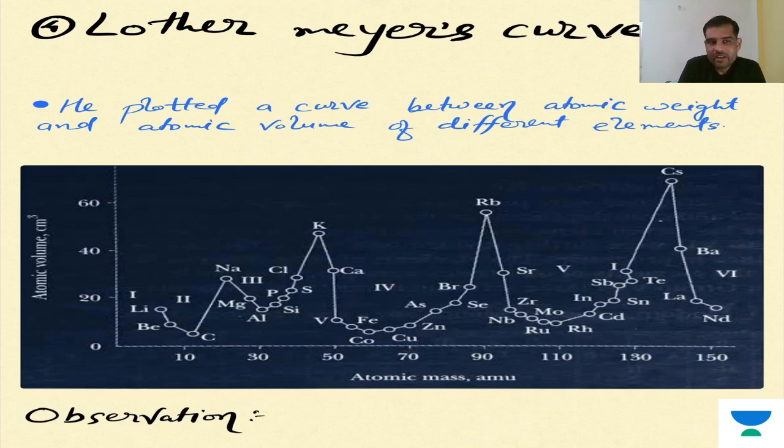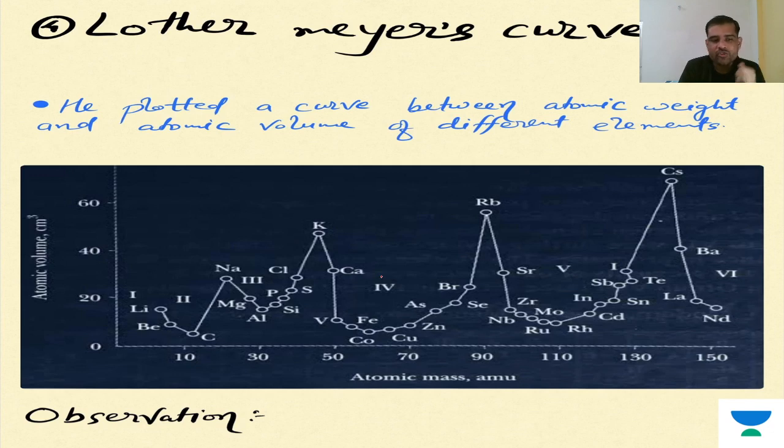Next is the Lothar Meyer curve. Here are the four scientists. The first scientist was Louis Joseph Proust, the second was Döbereiner, the third was Newlands, and the fourth was Lothar Meyer. This was the first analysis and observation done in a best way, and from here we got the actual correct direction for preparing our periodic table, or a classified way to study our elements. That was the first direction given by the Lothar Meyer curve.